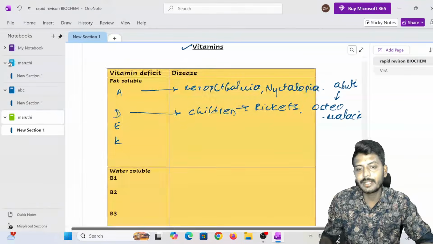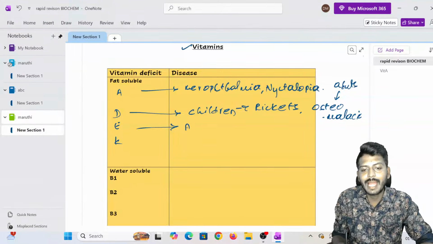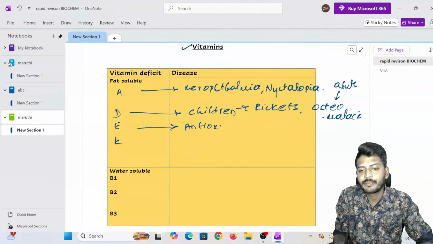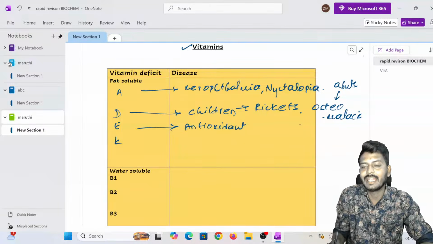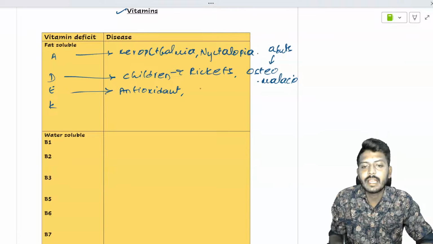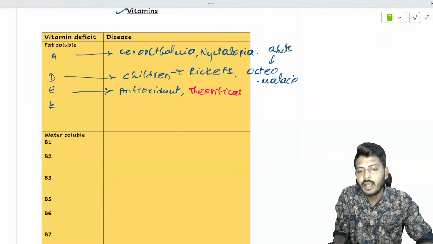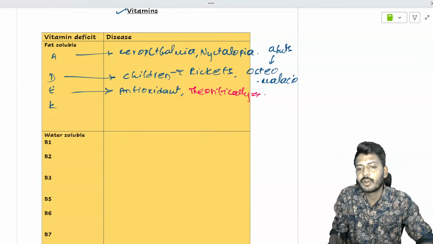Let's go to the next vitamin, that is vitamin E. Vitamin E is the most potent antioxidant vitamin, but there is no clinically related deficiency disease. Theoretically speaking, deficiency can lead to infertility.